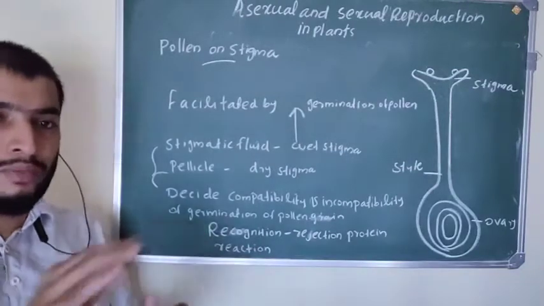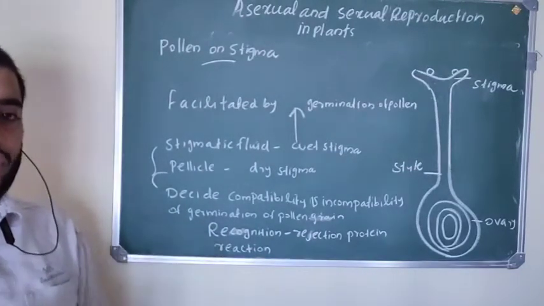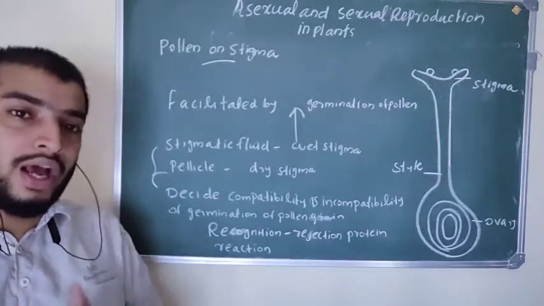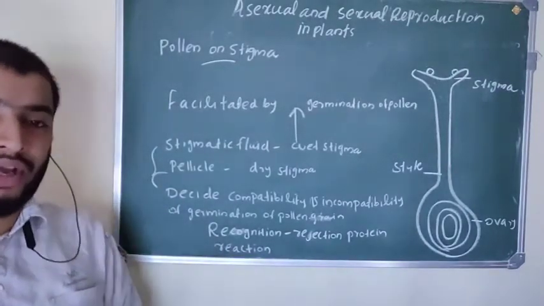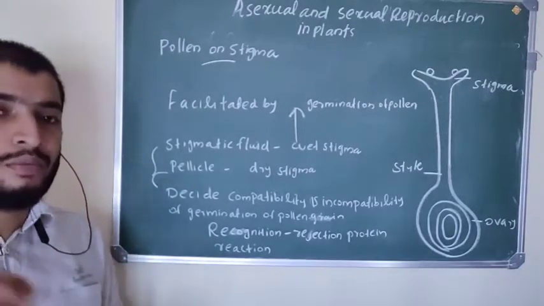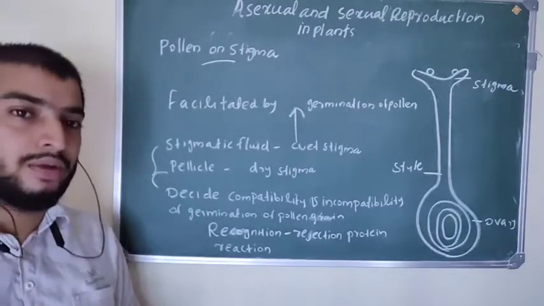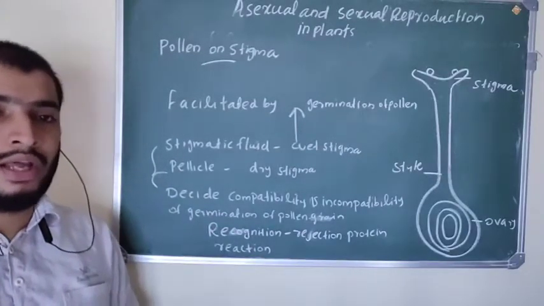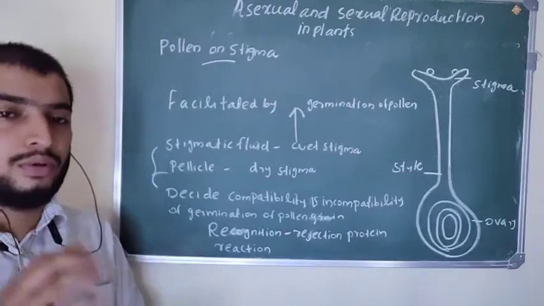This whole mechanism of germination and rejection of pollen grains by the stigma is called the recognition rejection protein reaction, which decides compatibility and incompatibility of pollen grains.